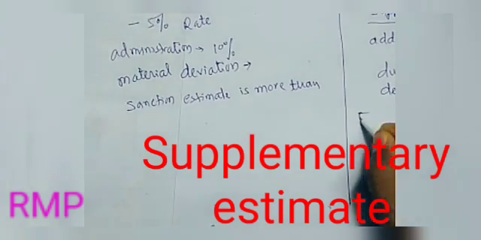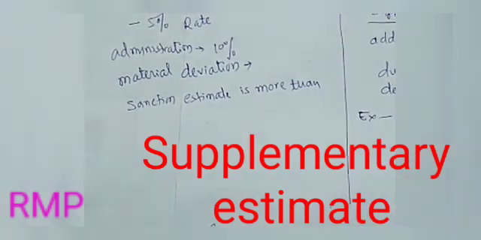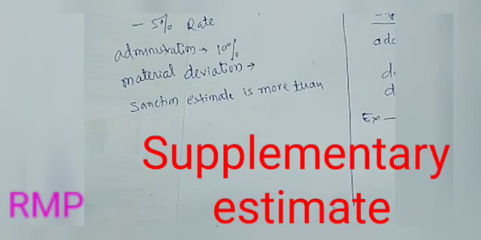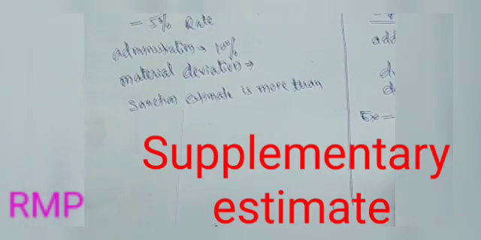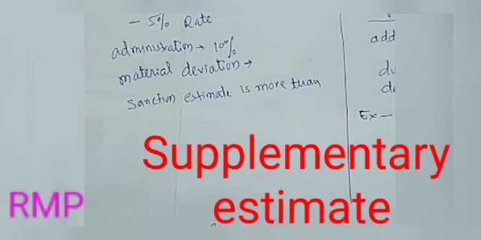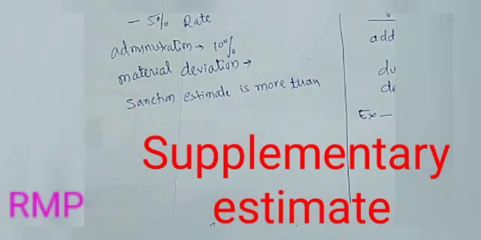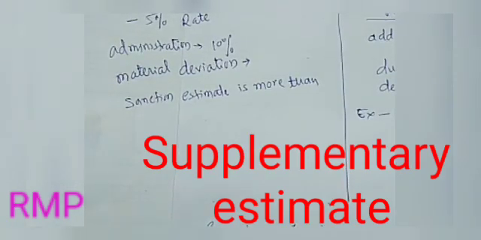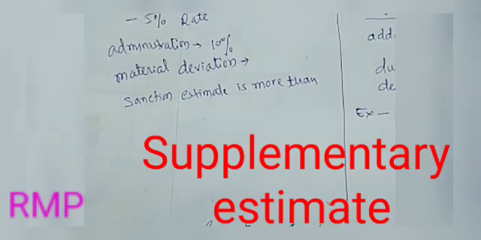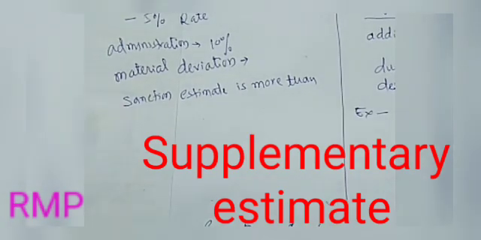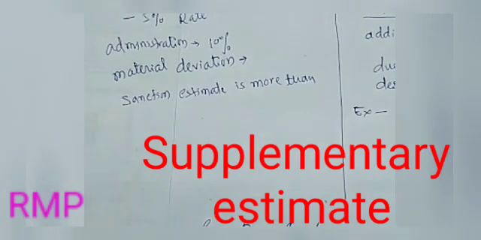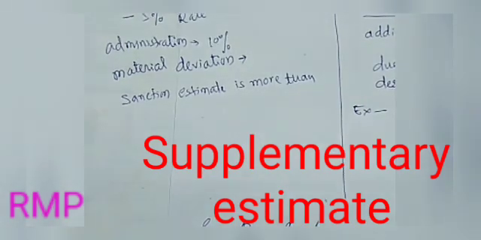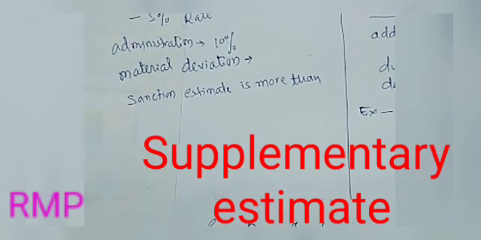For example, if in a bedroom of a bungalow of an executive engineer, an attached toilet is not provided in the original project, and then it is decided to construct an attached toilet, then the supplementary estimate is necessary because the toilet is additional work, it is not included in the original work. So this is called a supplementary estimate.